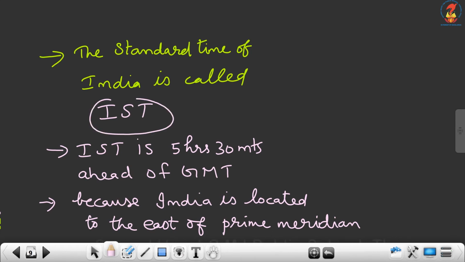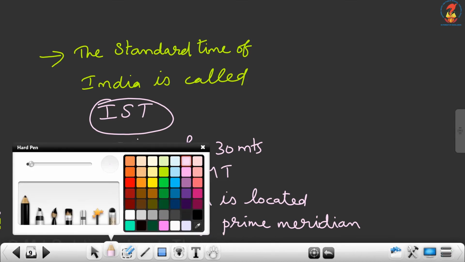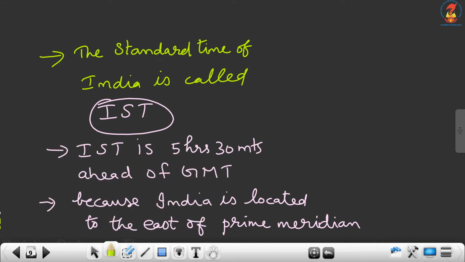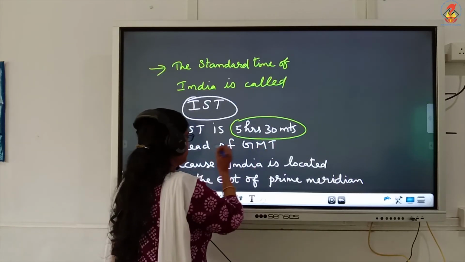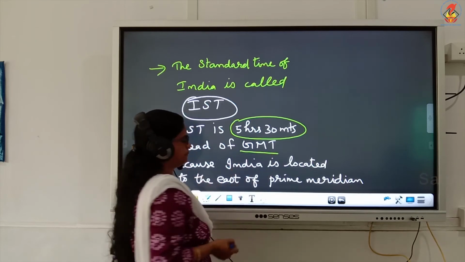IST means Indian Standard Time. IST is 5 hours 30 minutes ahead of GMT.